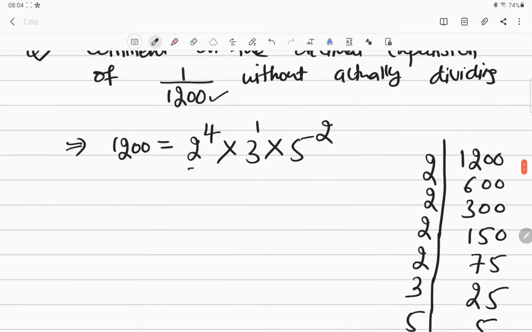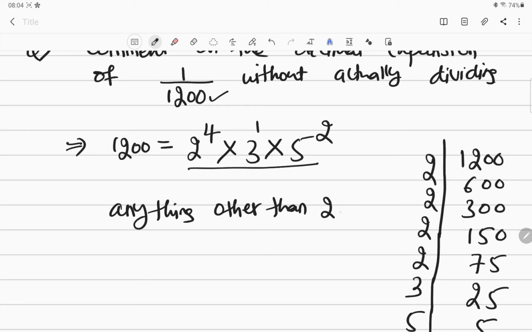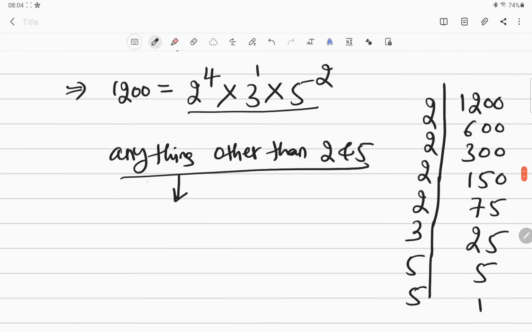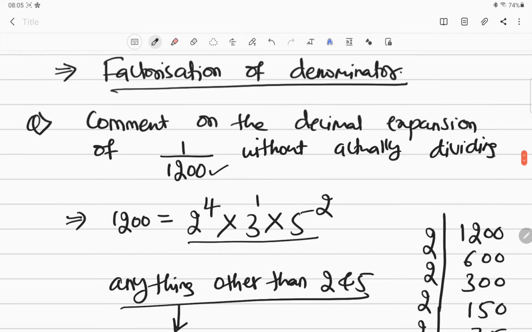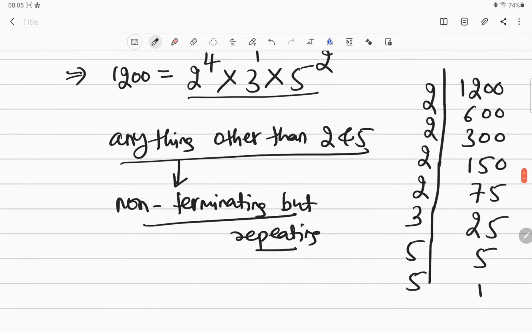Now in the factorization of whatever denominator we have chosen, if there is anything other than 2 and 5, look at this: 2 is there, that is okay, no problem. 5 is there, that is also okay. But 3 is coming here, no? So whatever decimal expansion is there is going to be non-terminating but repeating. This is for sure. If you want, you can check 1 divided by 1200. Definitely that decimal expansion will be non-terminating but repeating.